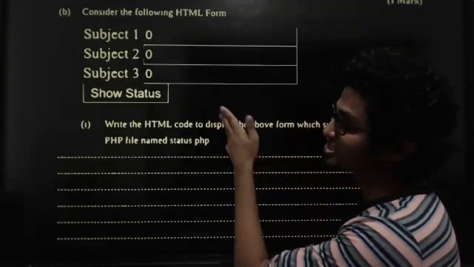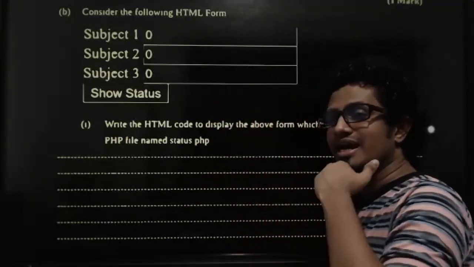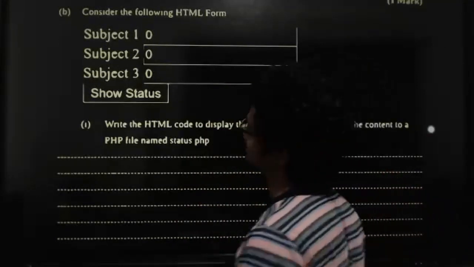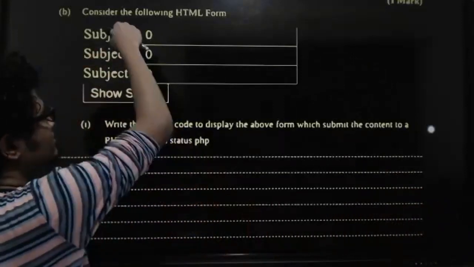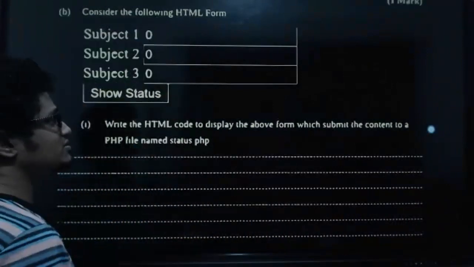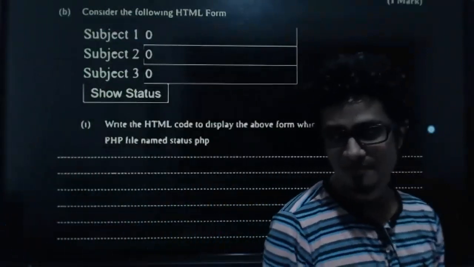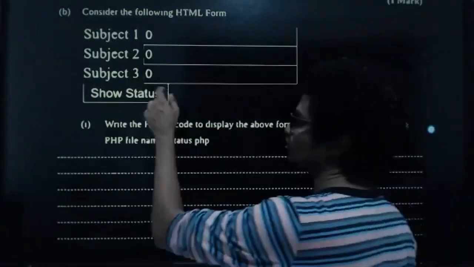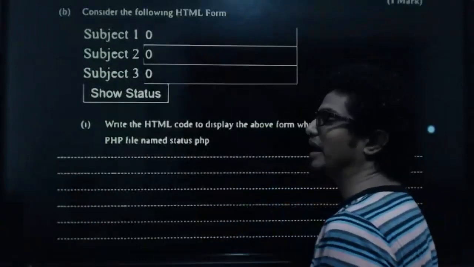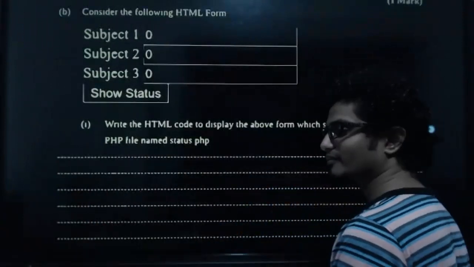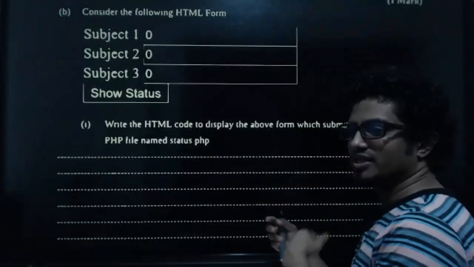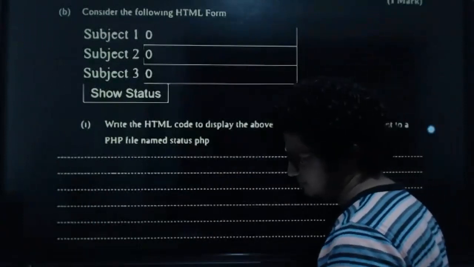So focus, make it a chance to identify how an examiner thinks and what exactly are the points that the examiner considers. Focus. Consider the following HTML form. We have just some labels, subject 1, subject 2, subject 3, and we have 3 text boxes with some default values. And then there's a button called show status. So that's a form. This show status button is going to be what type of button? Usually the default button, what is it? Submit button. Very good.